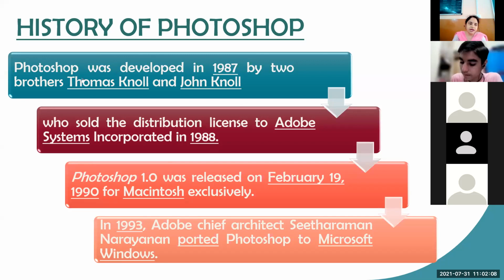It was developed in 1987 by two brothers, John Knoll and Thomas Knoll. They sold its distribution rights to Adobe Systems in 1988. Photoshop 1.0 was released in 1990 for Macintosh computers. And in 1993, it was ported to Microsoft Windows also. That means the version which can work on the Windows operating system also.